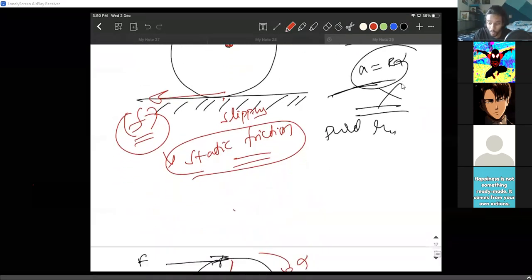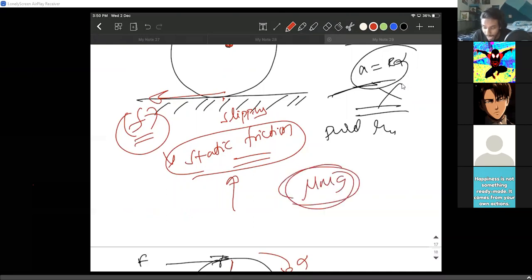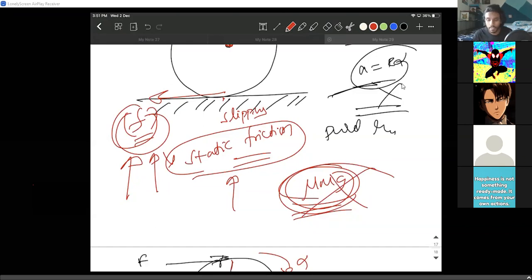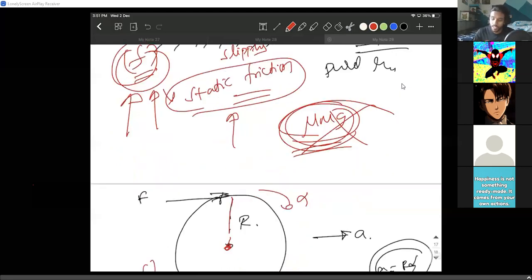And one more important point, we used to write the friction value as mu mg, but this is the maximum value of friction. I hope you remember that. Static friction doesn't have to be mu mg. So this frictional value will not be a fixed value. If you're confused, don't worry. It doesn't have to be mu mg, that's what I'm trying to say. And what will its value be? That's what we're going to find out.